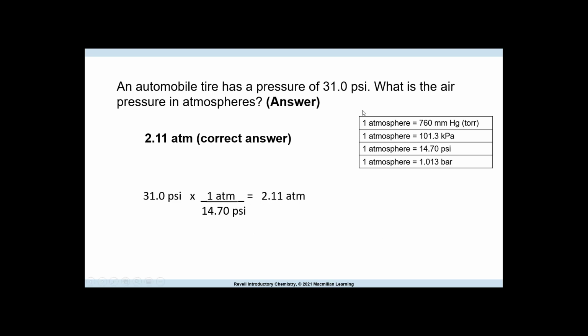Atm is the easiest one to use. They're all equal to 1 atmosphere: 1 atmosphere equals this, 1 atmosphere equals that. 1 atmosphere equals 760 millimeters of mercury, or 1 atmosphere equals 760 torr. So torr and mercury do not go together; these are two different units. I don't know why they just didn't make one more bar.